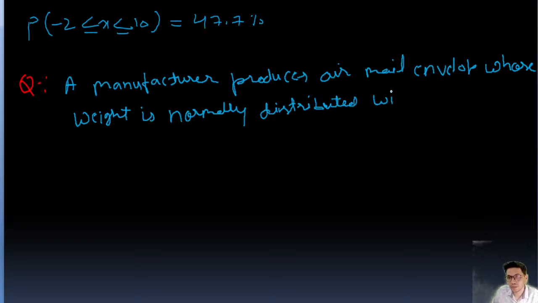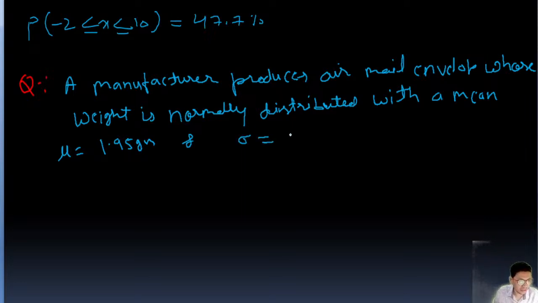With a mean given, guys. Mean means mu, 1.95 gram. And sigma is given, the standard deviation, sigma is 0.05 gram.